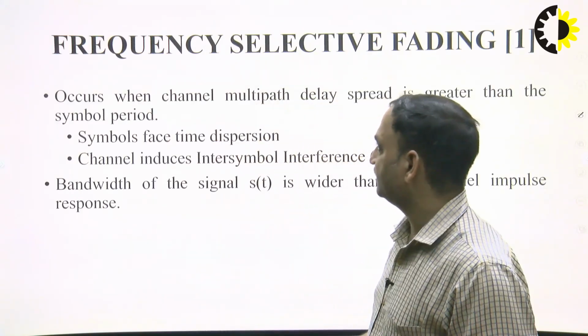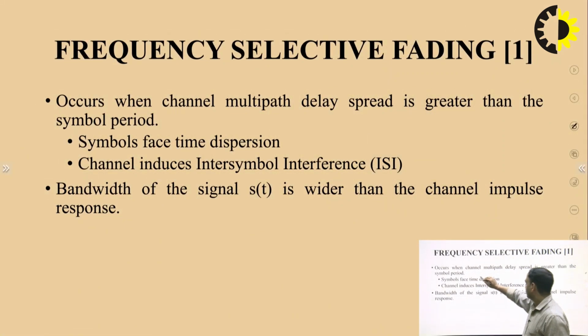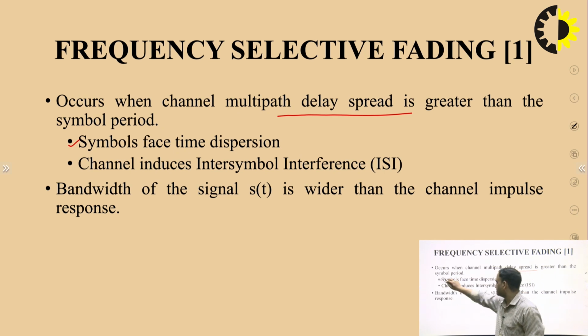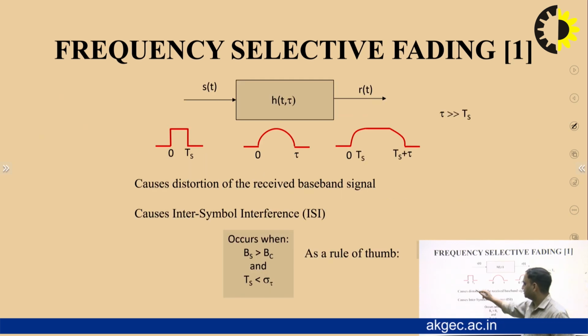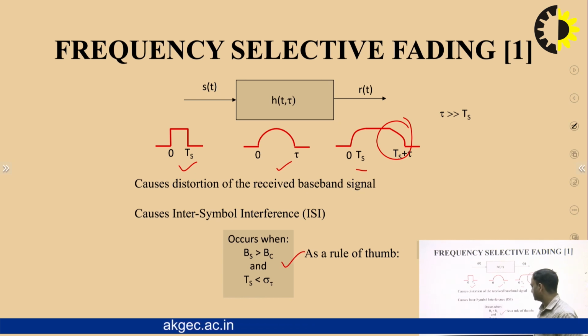In frequency selective fading, which occurs when the multipath delay spread is greater than the symbol period, the symbol faces time dispersion and the channel introduces inter-symbol interference. As I said, this is very tedious to tackle. In that the bandwidth of the signal is wider than the channel response, that is the channel impulse response, CIR. So it shows that the symbol period is lesser than the delay spread. This causes ISI into the system. These cases we have already discussed, which are the thumb rule to understand frequency selective fading.